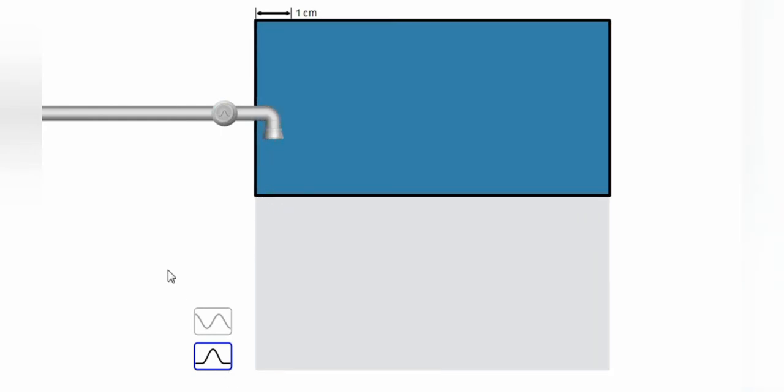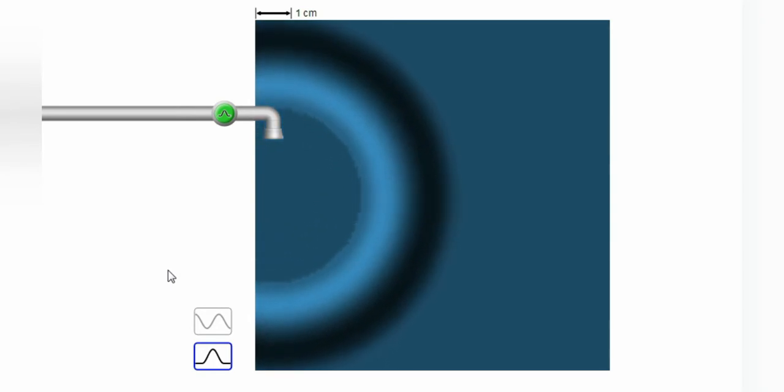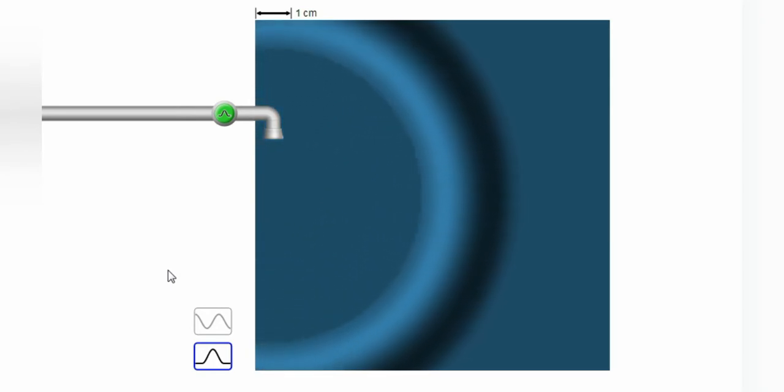So now we are viewing in the side portion. So this will look like this. Let us see from the top portion. See, from the top portion it will look like this. See, this is a water wave which is transferring from that place to another place, and this is because of the particles present in nature.